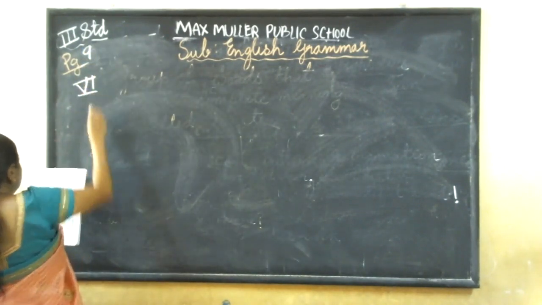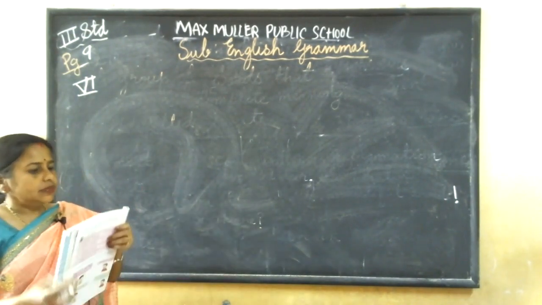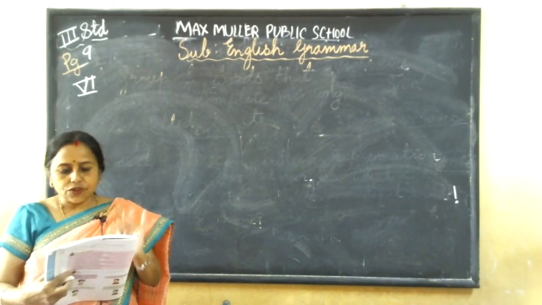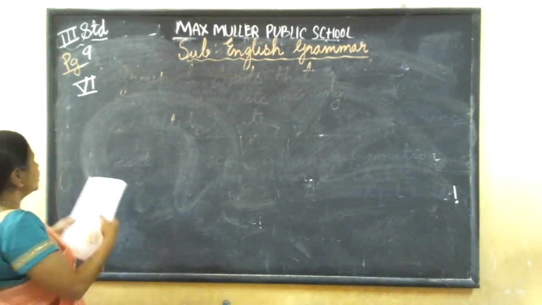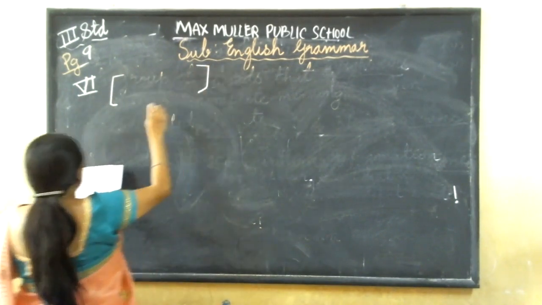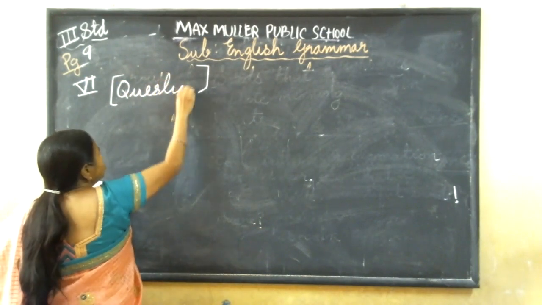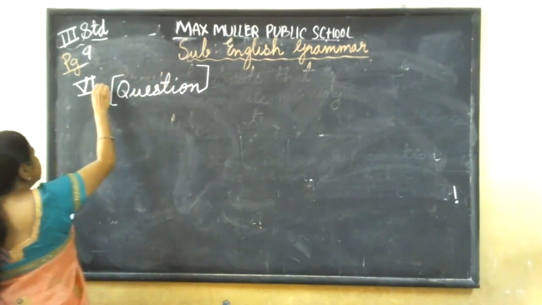6th main. The first one, and the options are already given in the bracket. First one: can I have a glass of water? If it has a question mark, it is very easy to find out. It is a question, so within the bracket you write question. What is the spelling? Question.